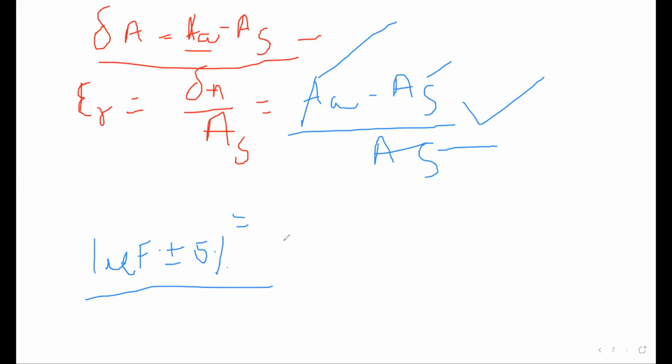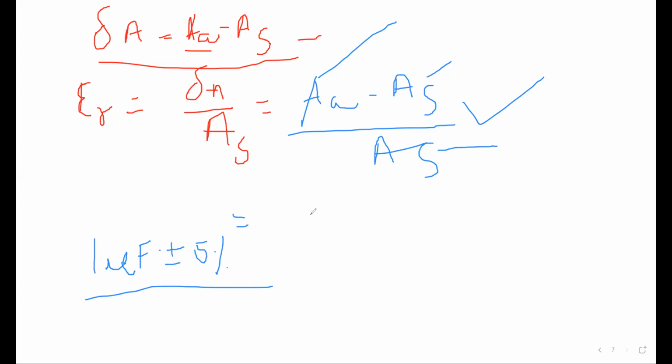Now you find the limits between which the value of capacitance is guaranteed.